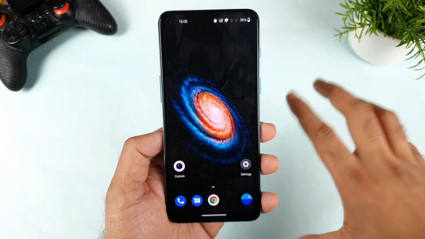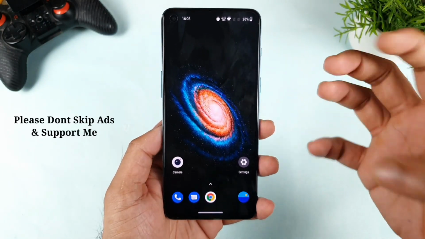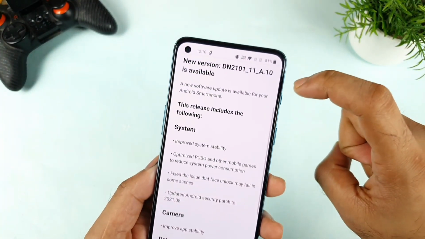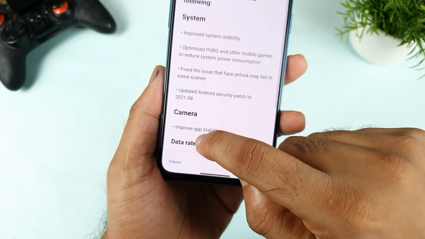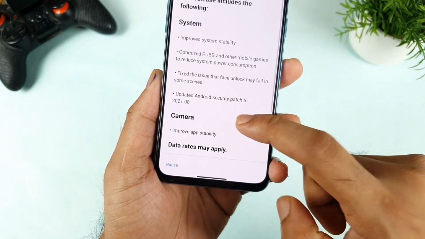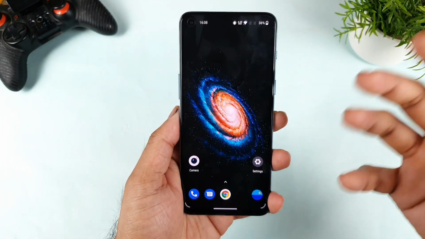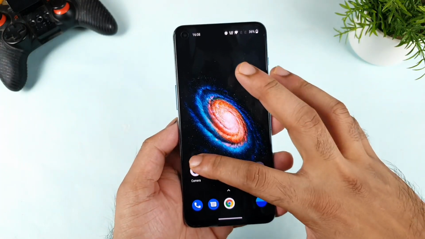I'll try to explain exactly what the scenario is and what is happening in the OnePlus Nord 2 in a live demonstration as well. This is the exact latest update which I'm trying to run, as you can see friends, which is an August security patch update, and there is a feature which is improved app stability. But after this update, it's not stable at all friends, trust me. I'm not sure how many users are actually facing this kind of issue, but I'll try to demonstrate what is happening with the application at this moment.